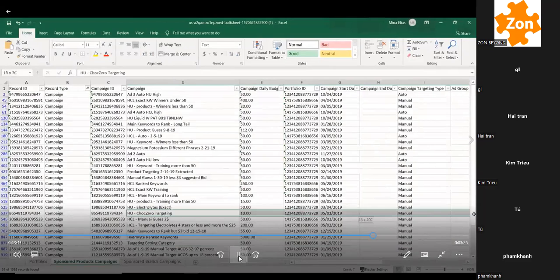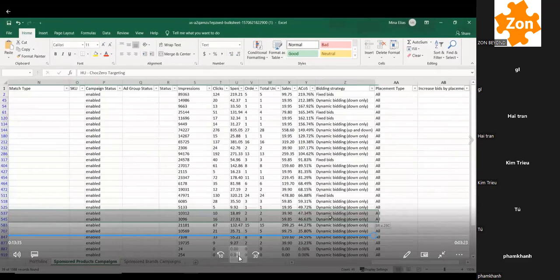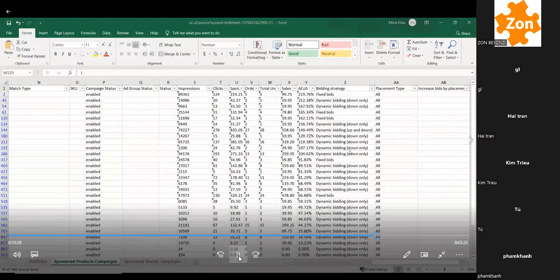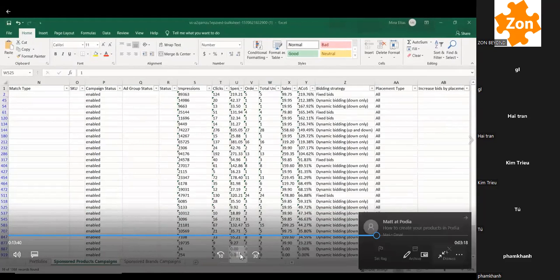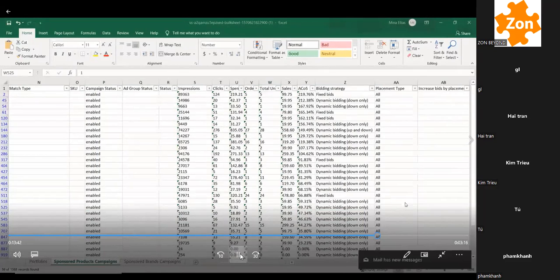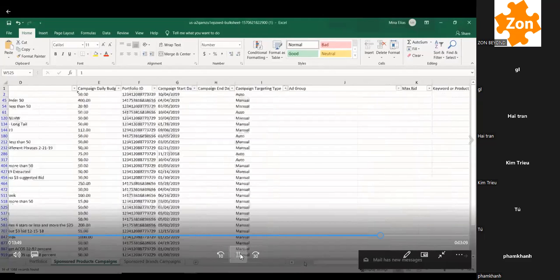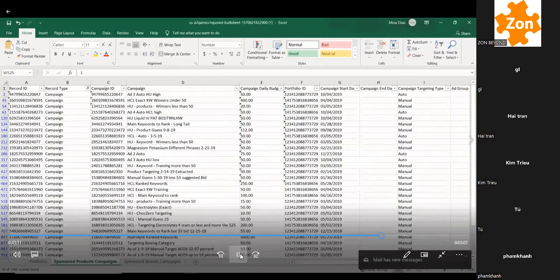Right here, 2 orders. So again, only two orders came in from them, but it's still good. It's sales that I got in the last 2 weeks. So basically, that's one thing that I'll do.